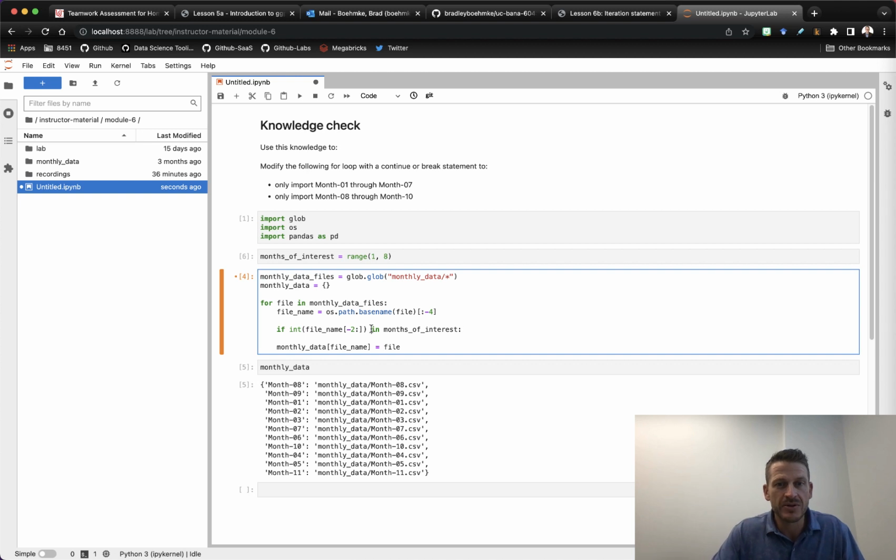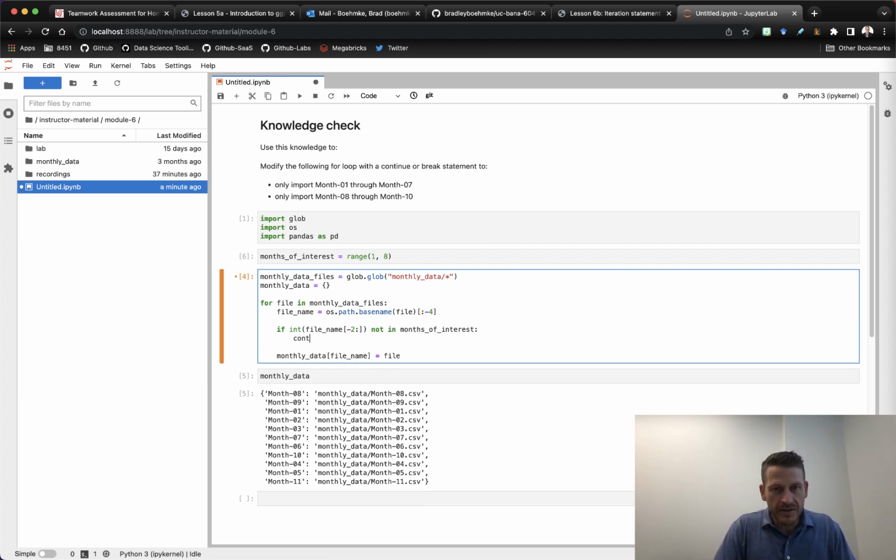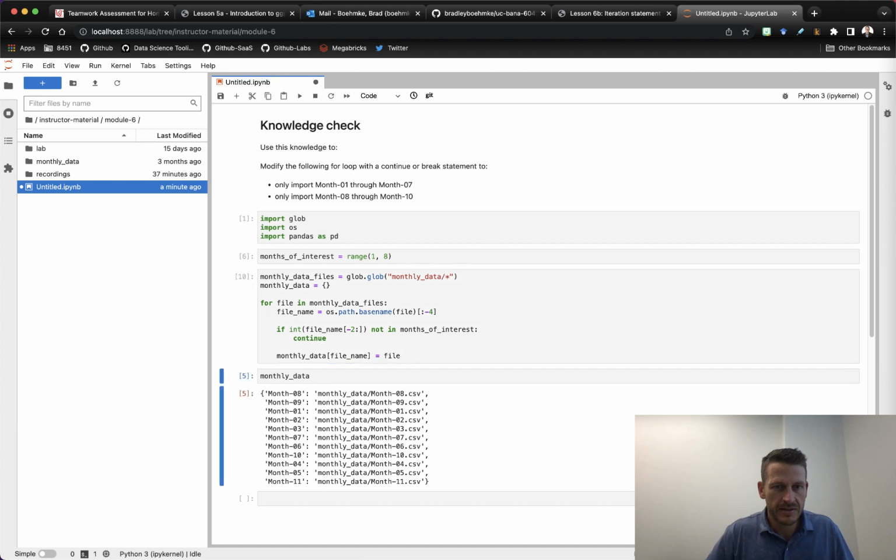And actually what I want to do is skip any iterations if this file number is not in the months of interest. So I'm actually going to say not in, and I'm going to use the continue statement. All right, so let's go ahead and run this.